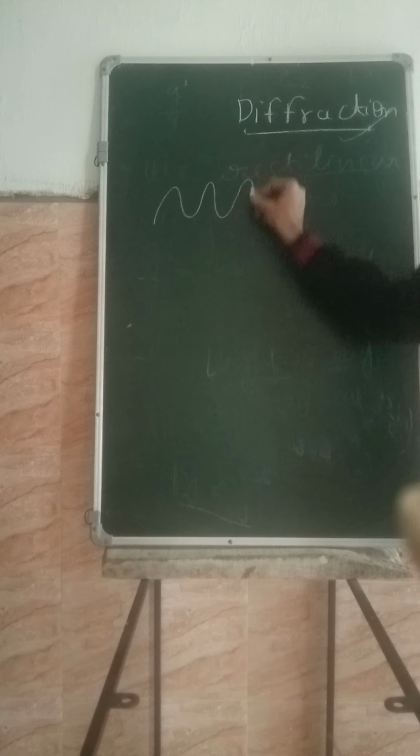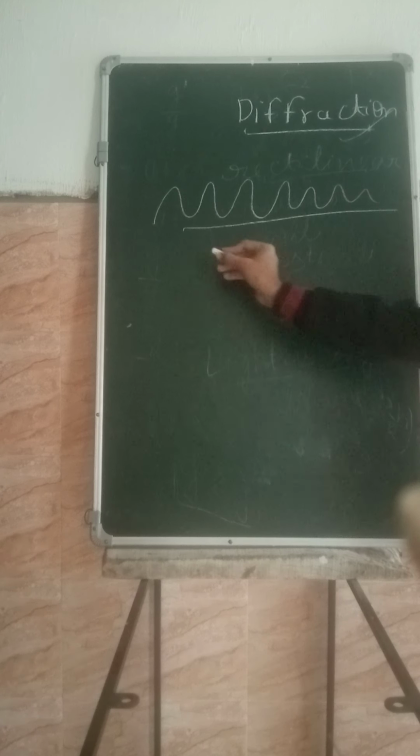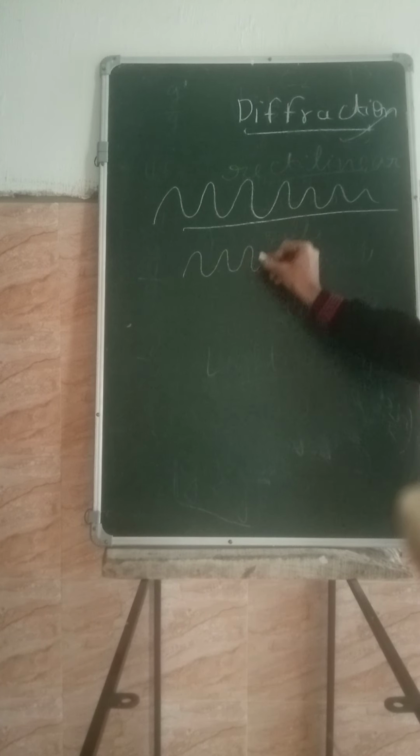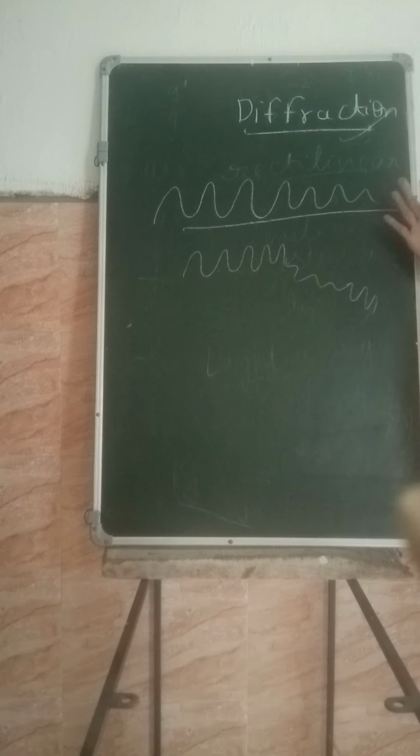See, this is light traveling. It is traveling in a straight line. But at some point, what has happened? It slightly bends, means it deviates from its path. Now what is the proof behind this? That at some places, light does not travel in a straight line, but there are some exceptional cases when light has to bend its path.